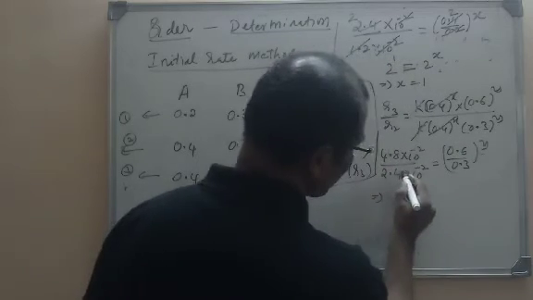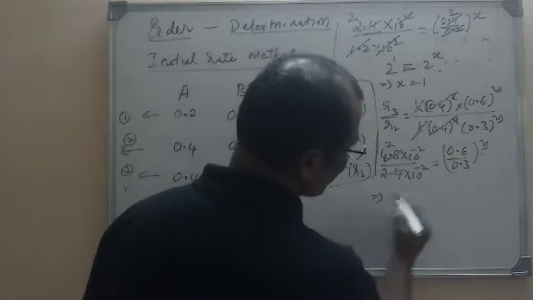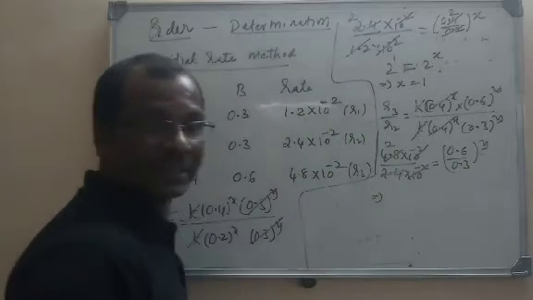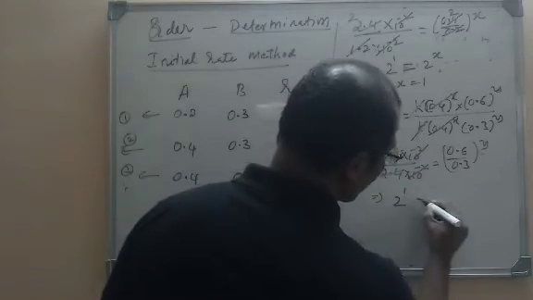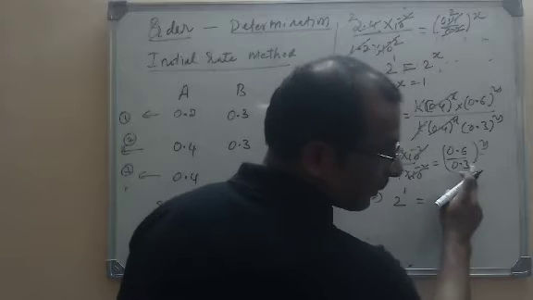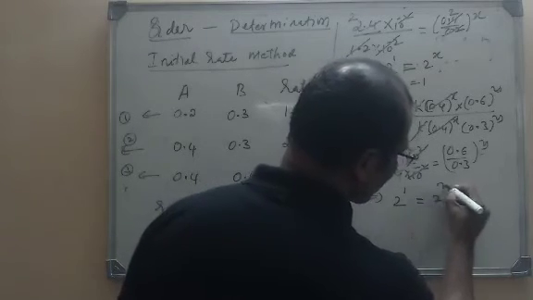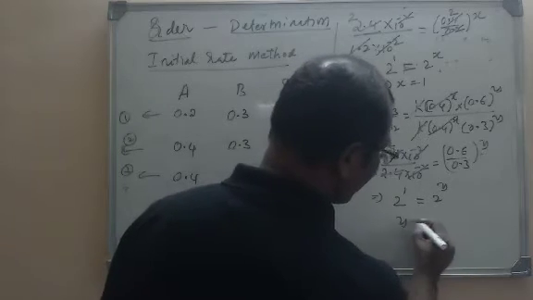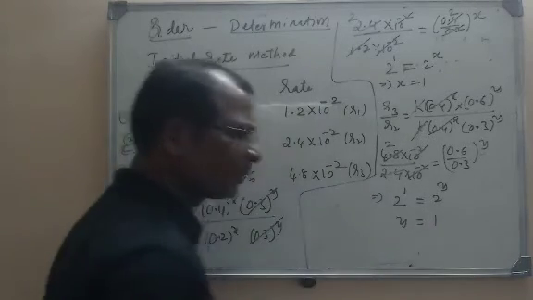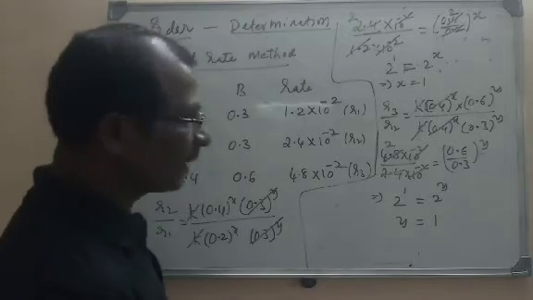Now what are we going to get? 2.4 and 2.4, and 10 power minus 2, 10 power minus 2 get cancelled. That means here also 2 power 1 is equal to 2 power y. So what is the y value here? 1. Now we have got the x value and the y value.